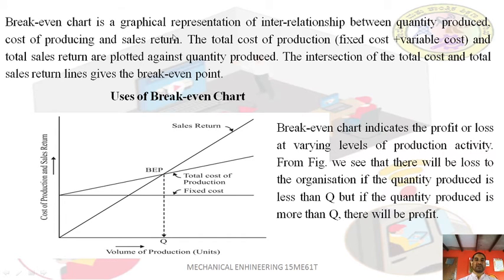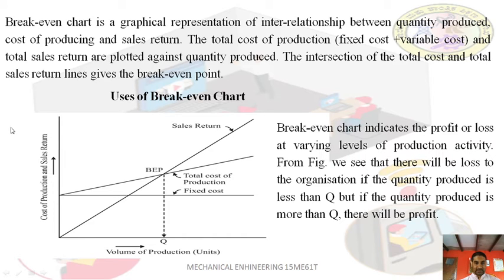The break-even chart is a graphical representation of the interrelationship between quantity produced, cost of producing, and sales return. The total cost of production, that is fixed cost and variable cost, and the total sales return value are plotted against the quantity produced. The intersection of the total cost line and the total sales line gives the break-even point.